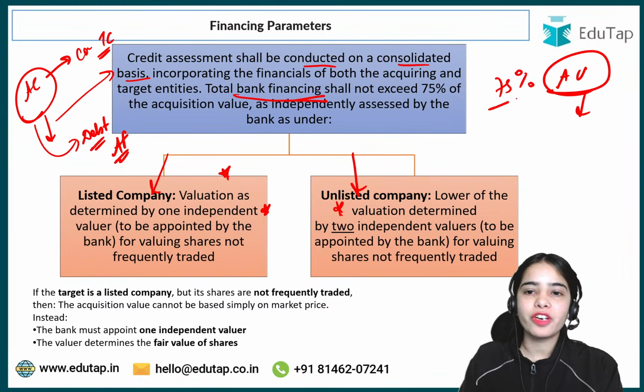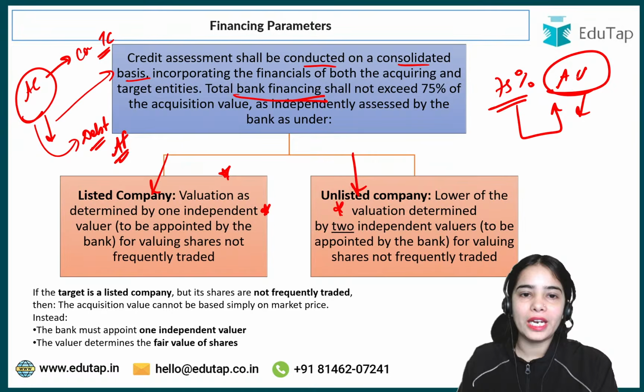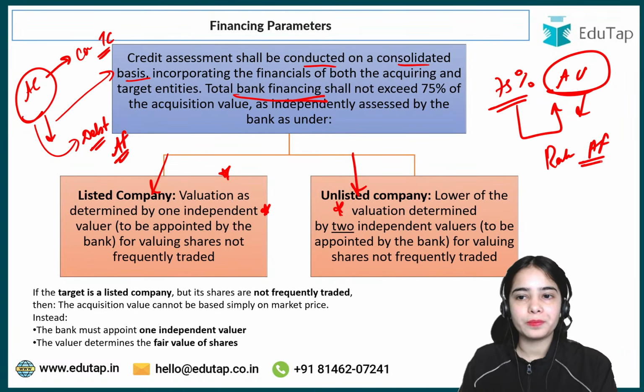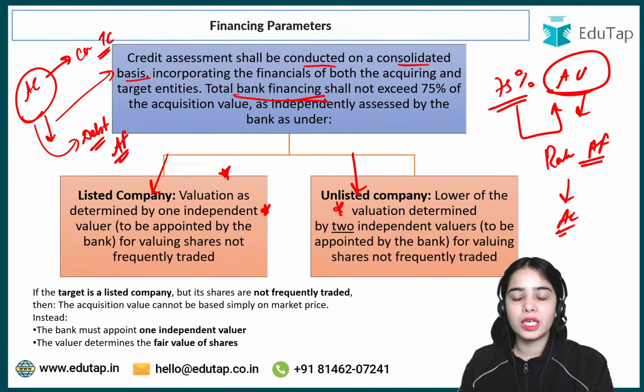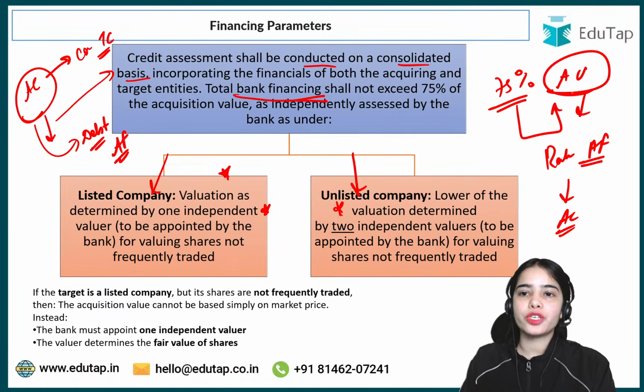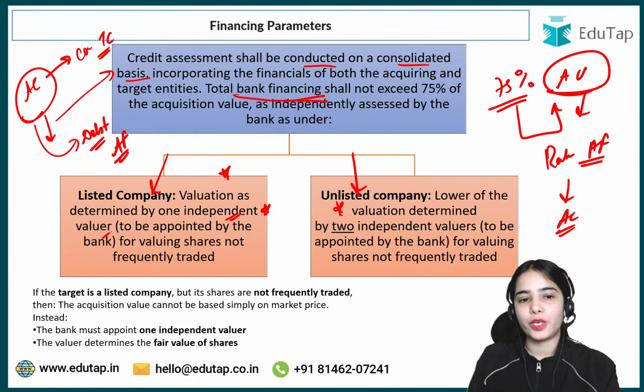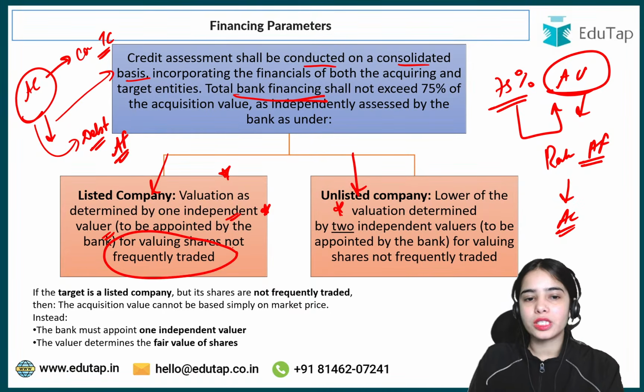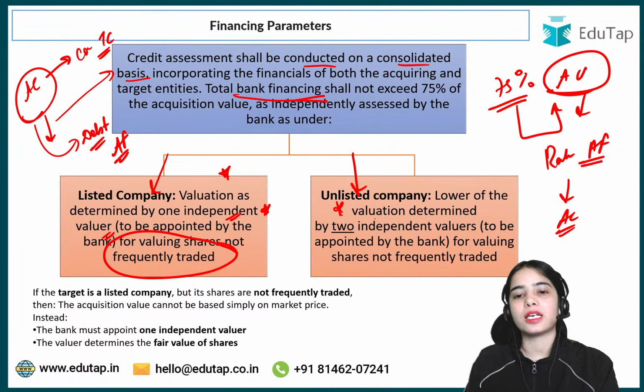Okay, so 75% of the acquisition value can be provided by the bank under the acquisition finance to the acquiring company, and the acquisition value is decided on the basis of the independent valuer if the shares are not frequently traded or the company is unlisted.